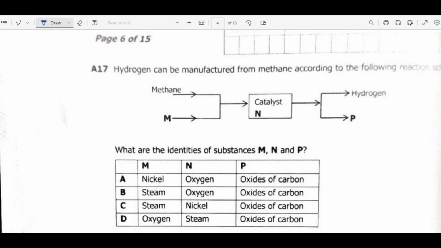We have 17. Hydrogen can be manufactured from methane according to the following reaction scheme. Okay, what are the identities of substances M, N, and P? M, which substance can react with methane? So it's steam. This is what we call steam reformation. Then the catalyst is the nickel. Here we are going to have carbon monoxide, which we can just say is oxides of carbon. So the answer here is C, steam, nickel, oxide of carbon.